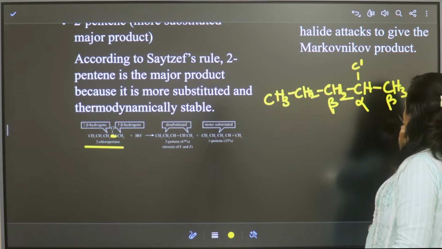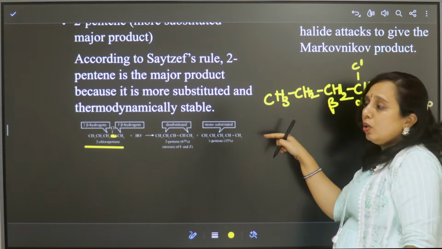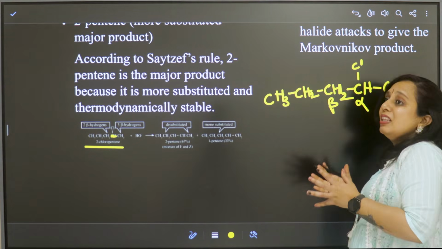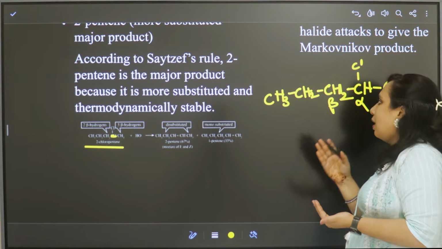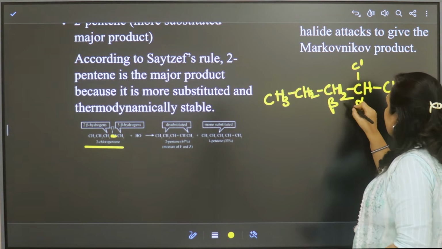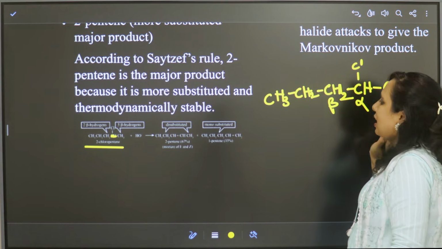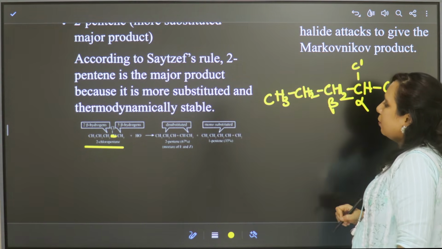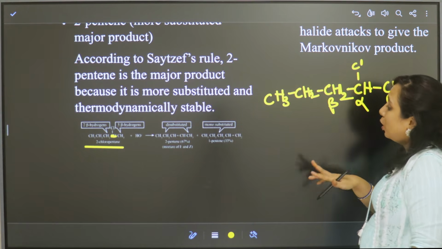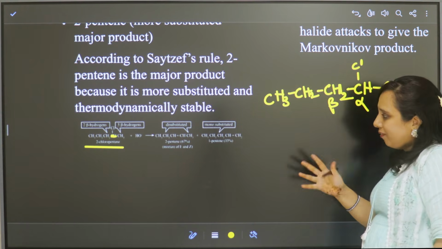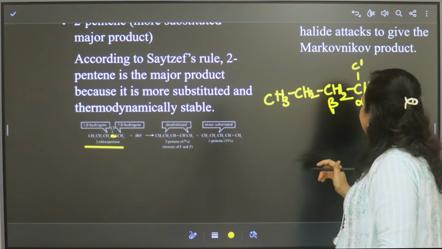This is also beta actually, but according to the rule, the beta carbon with fewer hydrogens loses its hydrogen. The hydrogen from here is eliminated to form a double bond. That is why we get 2-pentene when compared to 1-pentene.